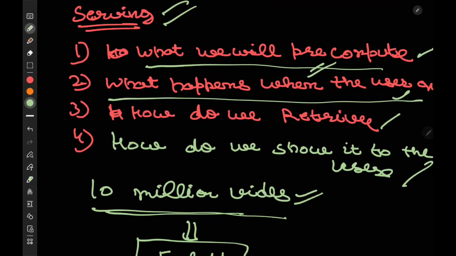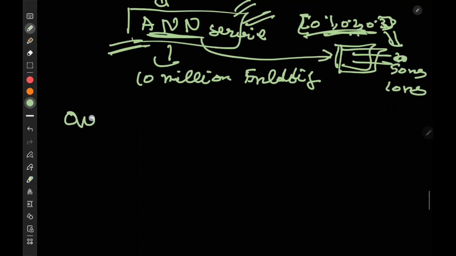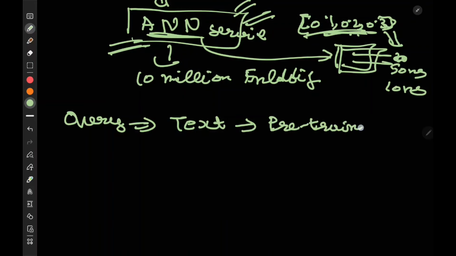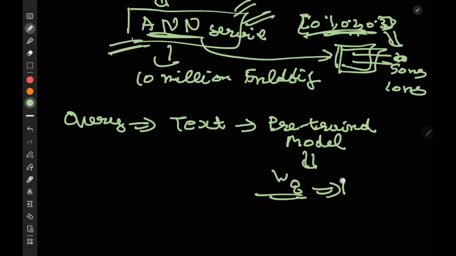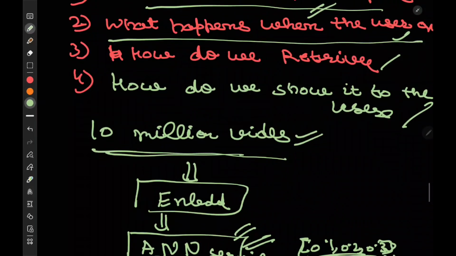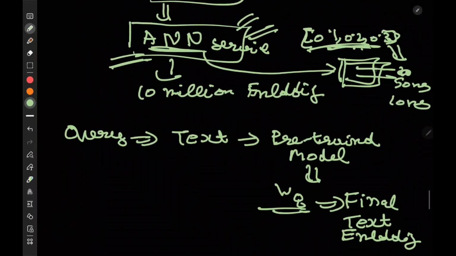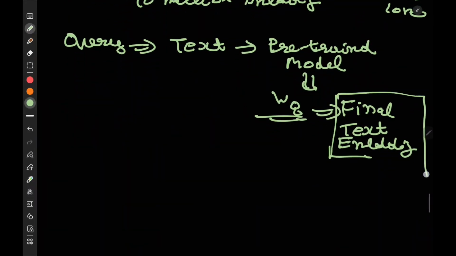What happens when the user queries? The user query is just text. I pass it to a pre-trained model, that is BERT or something like that. And then I pass it to the trained WQ. You remember I told you that there is a trainable projection layer. It gives me the final text embedding. So the answer to what happens when the user queries is that it gets converted into a final text embedding, the final query embedding. Okay, this is the second thing.